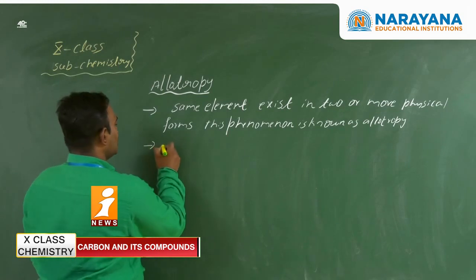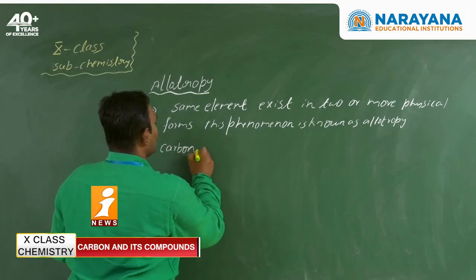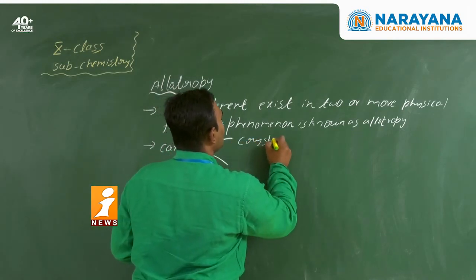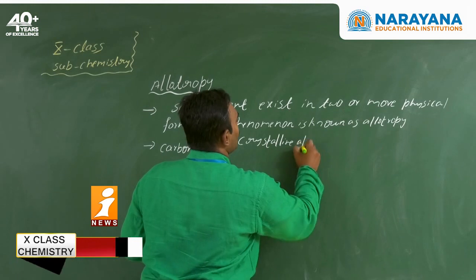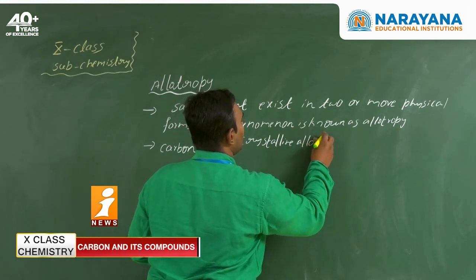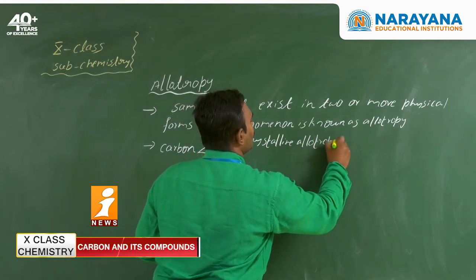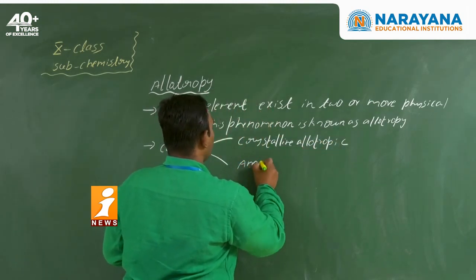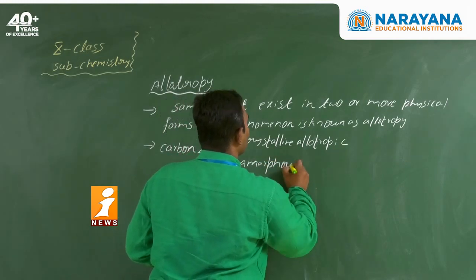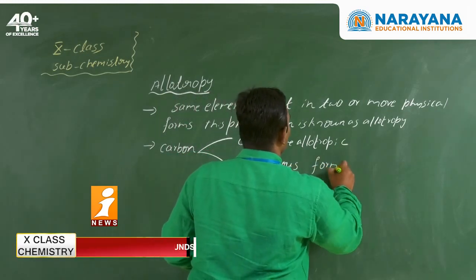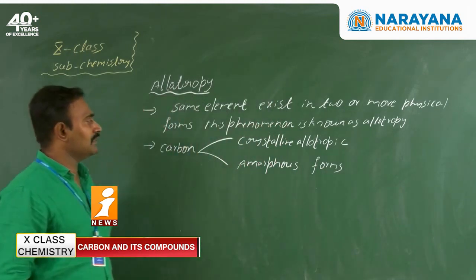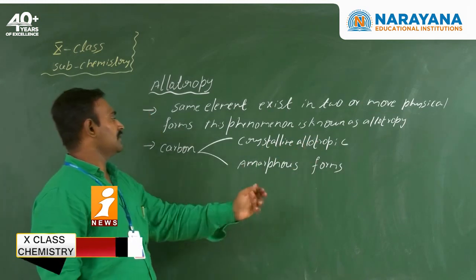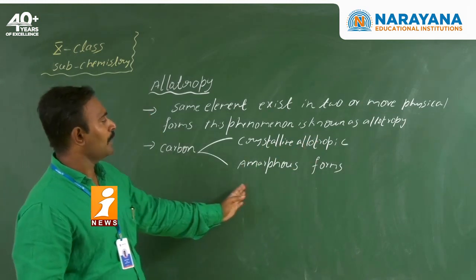Now coming to carbon, we have mainly two types of allotropic forms. One is the crystalline allotropic forms. The second one is the amorphous allotropic forms. Once again, carbon exhibits mainly two types of allotropic forms: crystalline and amorphous.